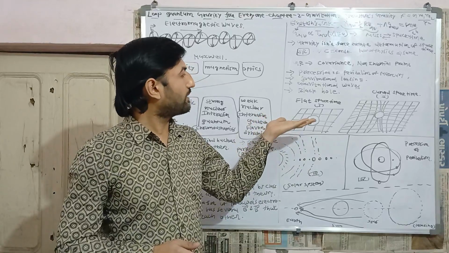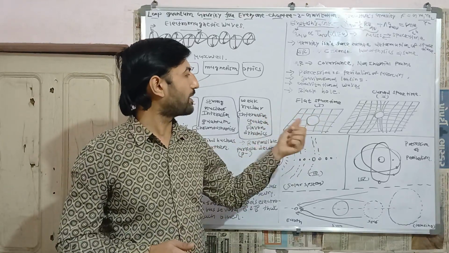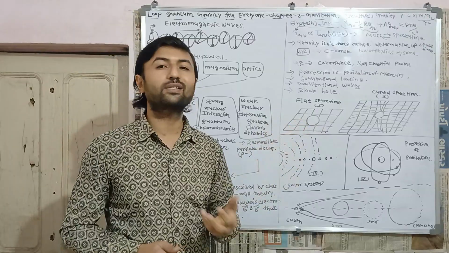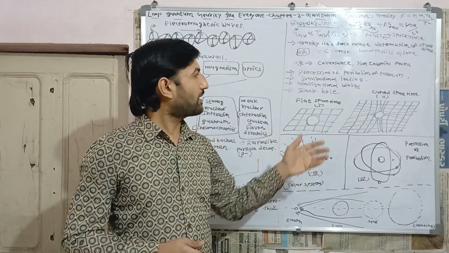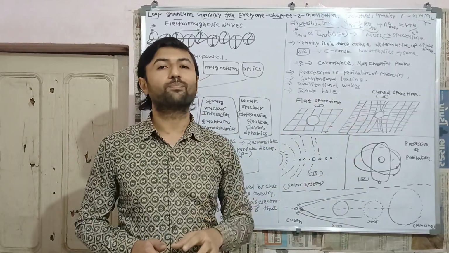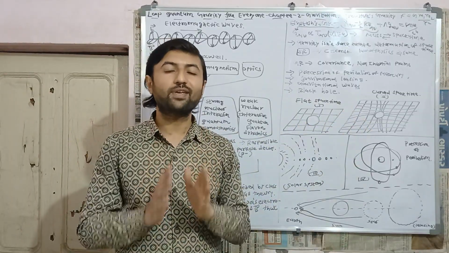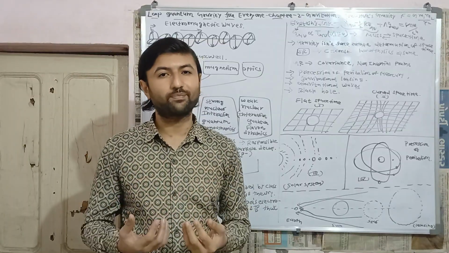Another thing is, we know that in flat space-time, the natural trajectory of an object is a straight line, while in curved space-time, the natural trajectory of objects is curved, as heavier mass will create more warping around it.